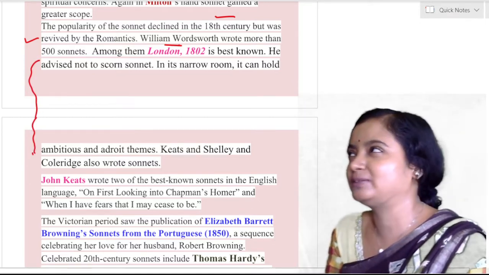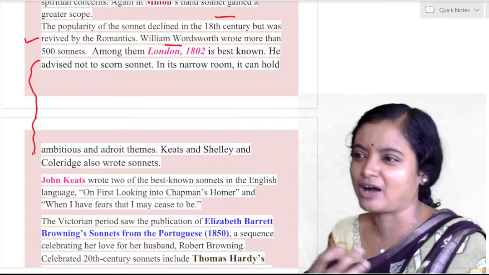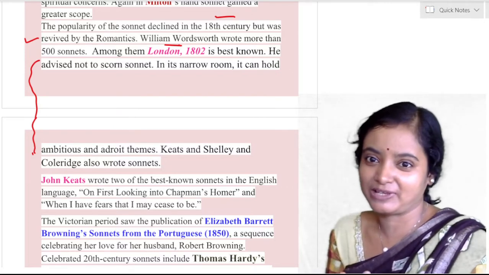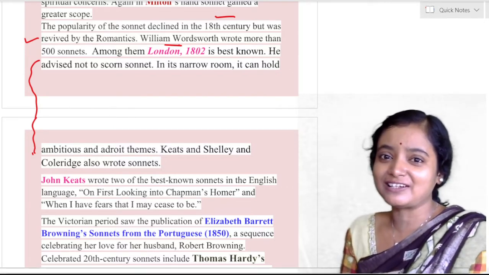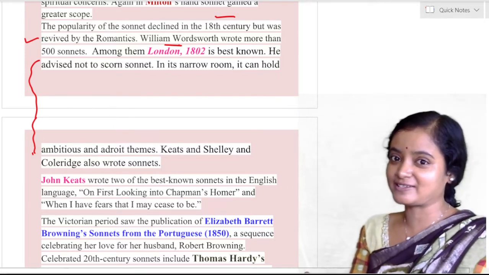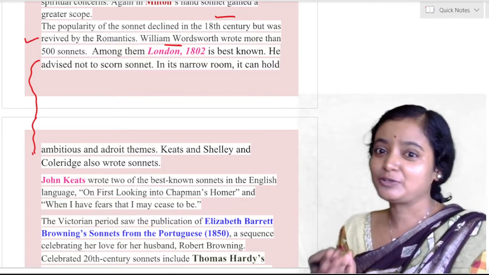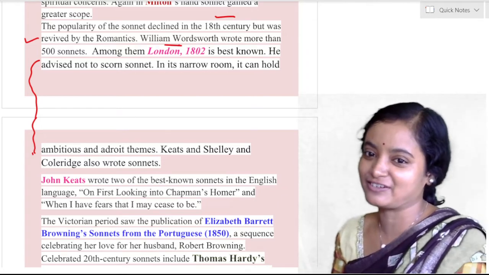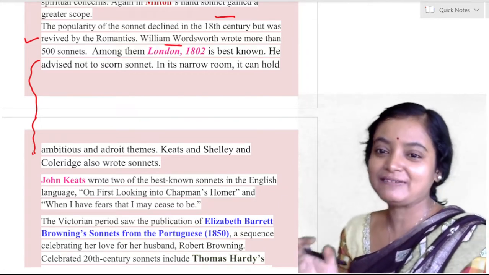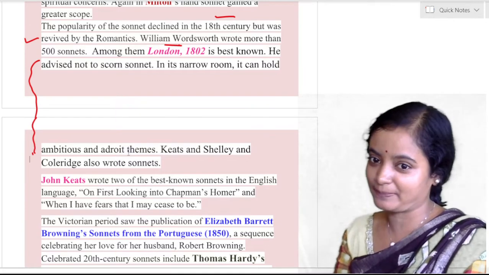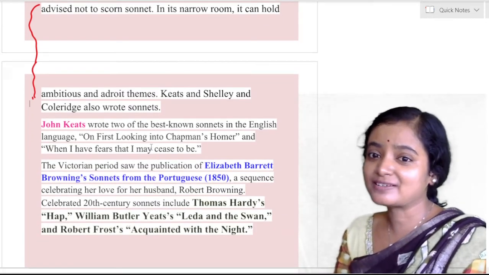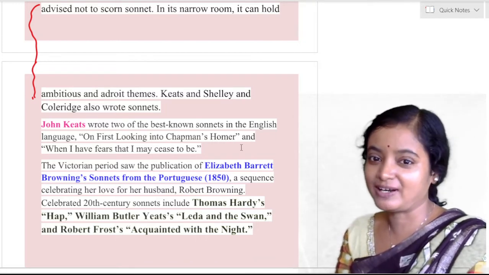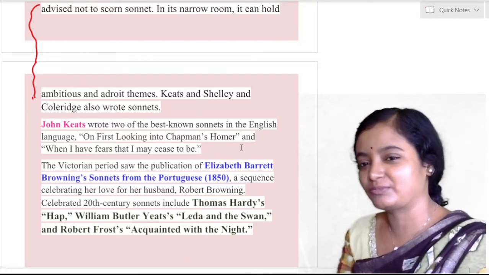What I thought at the beginning was, in such a congested place, how can you express your emotions and ideas within this limited space? But when Wordsworth can write 500 sonnets and can assure you not to scorn it, that in its narrow room it can hold ambitious and adroit themes, so you can go through it. Even Keats, Shelley, Coleridge all wrote and practiced sonnets. John Keats wrote two of the best known sonnets: On First Looking into Chapman's Homer, and When I Have Fears That I May Cease to Be.